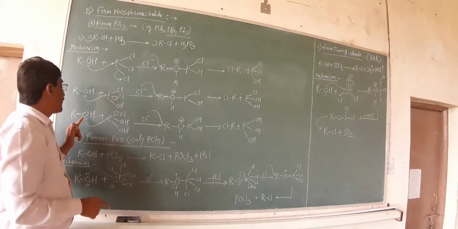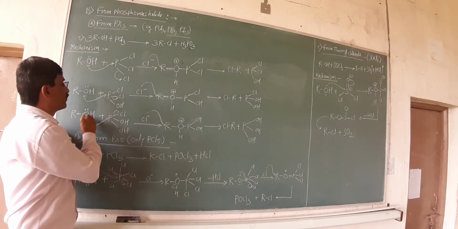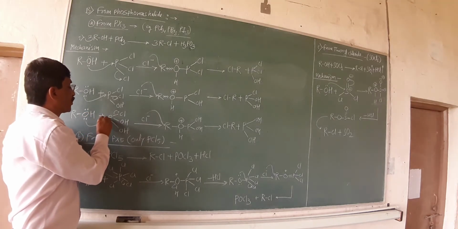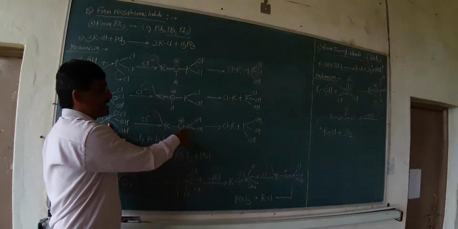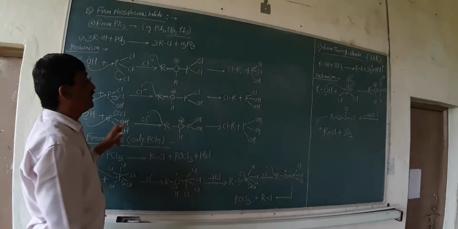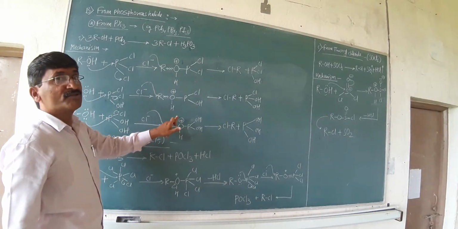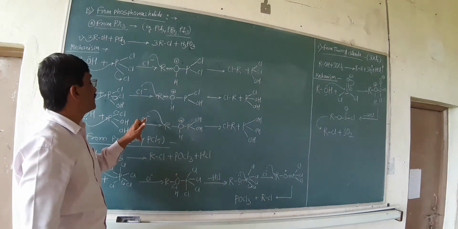alcohol. The same thing happens: the lone pair of electrons from the oxygen of the alcoholic group is donated to the phosphorus to form the coordinate bond. As there is a coordinate bond between oxygen and phosphorus, due to the deficiency of electrons, oxygen again carries the positive charge. In order to fulfill its valency, what happens?